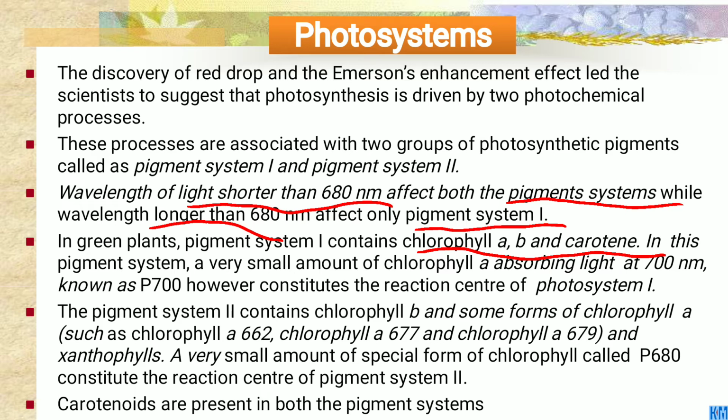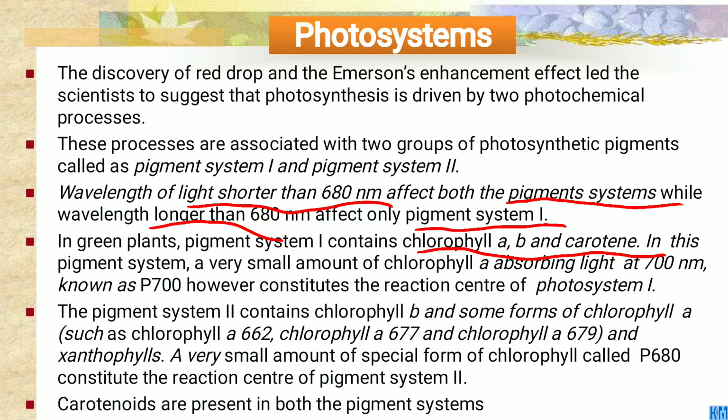So photosystem 1 absorbs light up to 700 nanometers, and in photosystem 2 light is absorbed up to 680 nanometers. Clear?